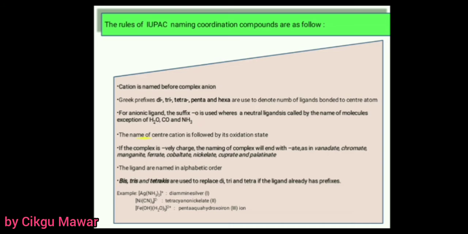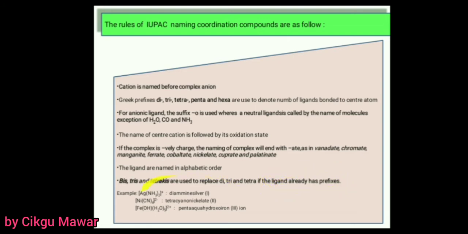The name of the central cation is followed by its oxidation state. If the complex is negatively charged, the name of the complex ion will end with -ate, like ferrate, chromate and so on. Then the ligand names are in alphabetical order. This is the important thing; we must follow alphabetical order. Then bis, tris and tetrakis are used to replace di, tri and tetra if the ligand already has a prefix. This one we will do an example of after this.